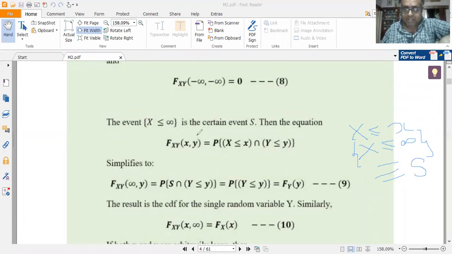Now using the definition of the joint CDF, capital fxy of x comma y is equal to probability of capital X less than or equal to x intersection capital Y less than or equal to y. Now substitute x equal to infinity here, x less than or equal to infinity, right? So I am substituting small x equal to infinity here. Just a minute, I have to write infinity there. See what I am going to do.